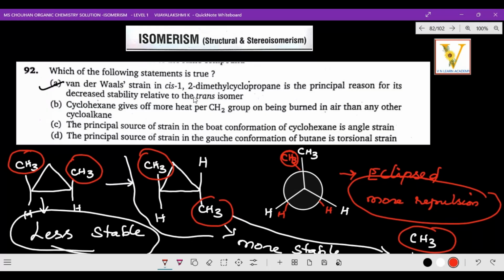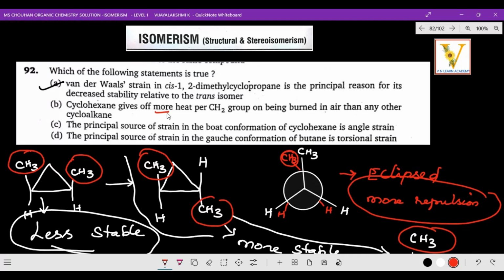Cyclohexane actually produces less heat per CH2 group on combustion than smaller cycloalkanes, that is cyclobutane, cyclopropane. So here, according to the heat per CH2 group, cyclohexane gives off less heat per CH2 group on being burnt in air than any other cycloalkane. That is the correct one.